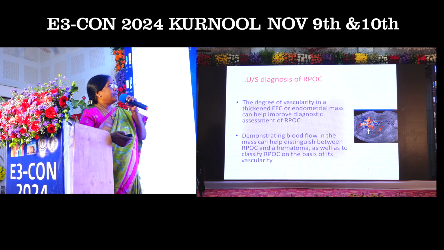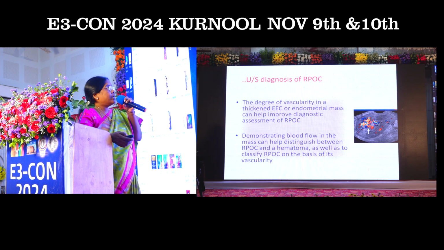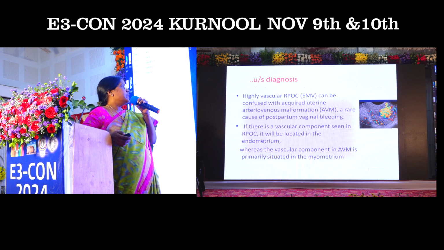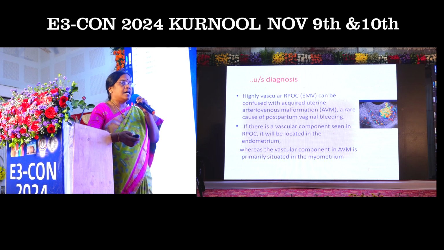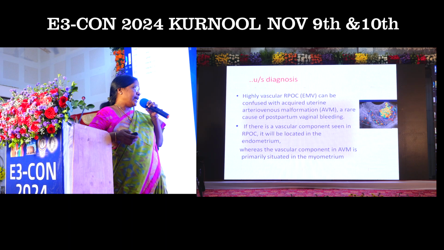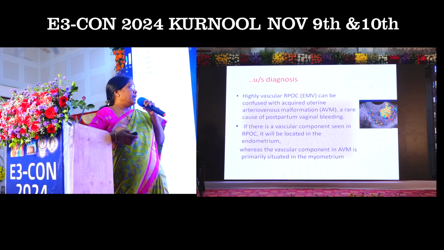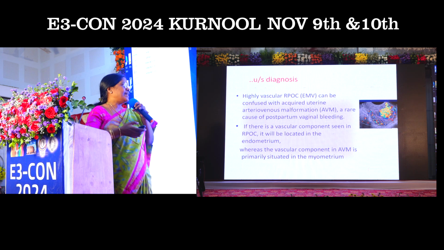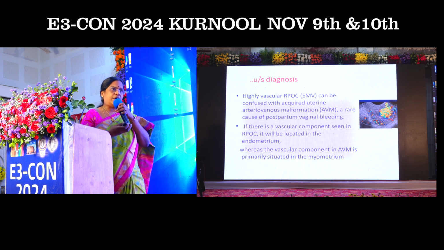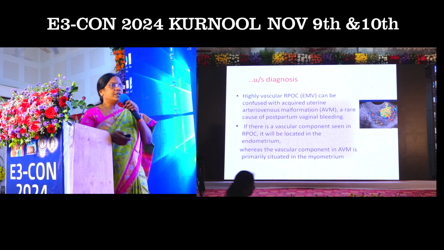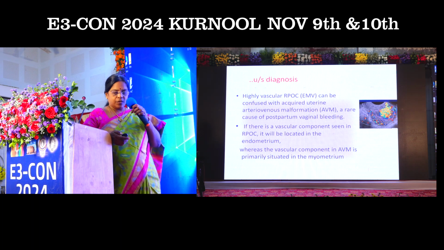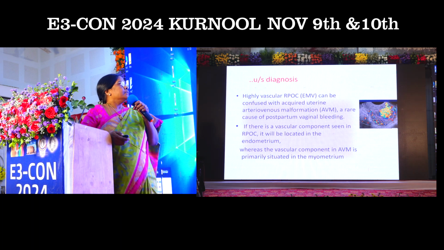Highly vascular RPOC can sometimes be confused with arteriovenous malformation, a rare cause of postpartum vaginal bleeding. If there is a vascular component seen in RPOC, it will be located in the endometrium, whereas in arteriovenous malformation, the vascular component is seen mainly in the myometrium. It is important to distinguish, because if you attempt a D and C in AVM, there will be torrential bleeding.